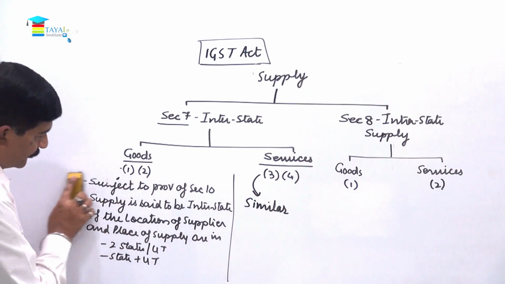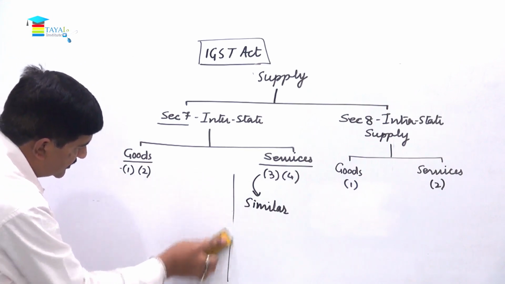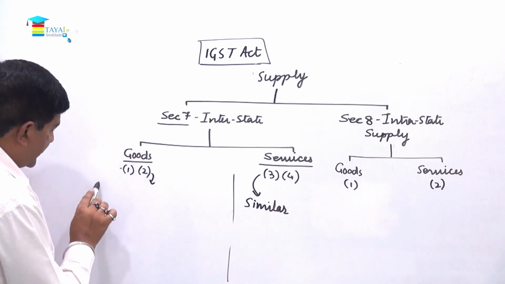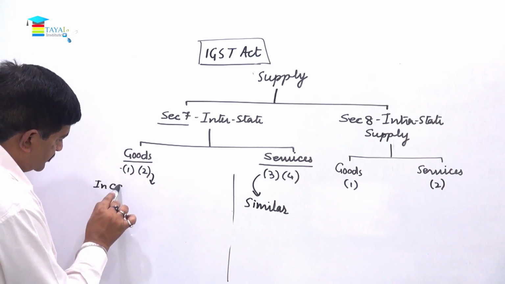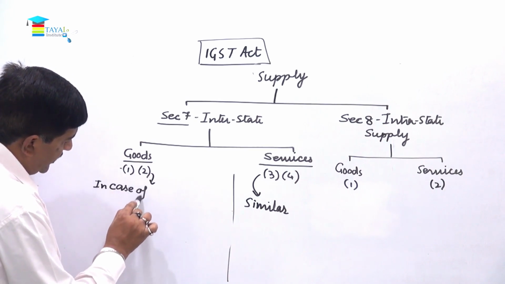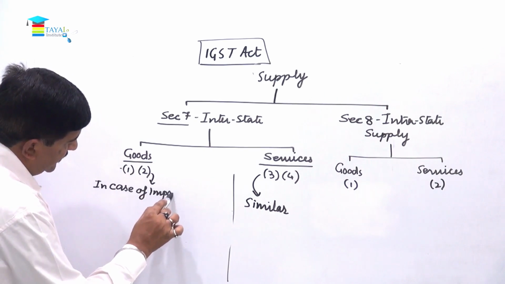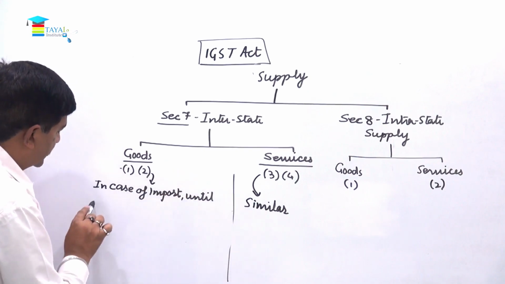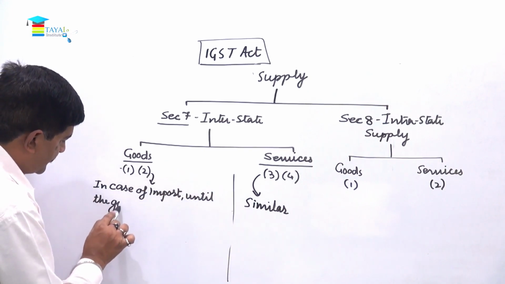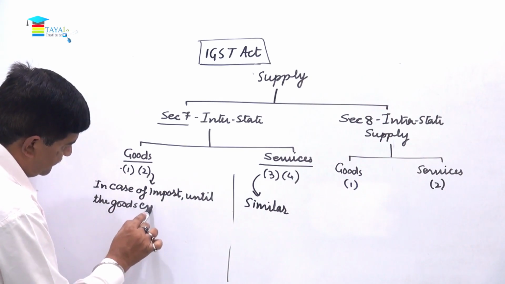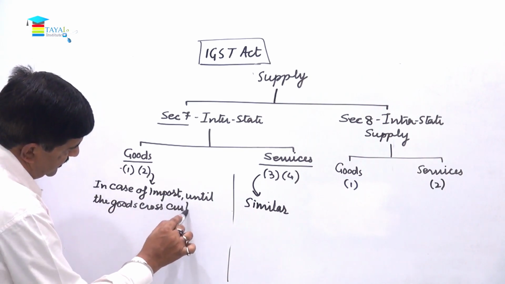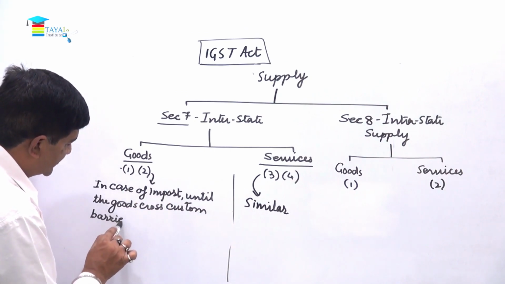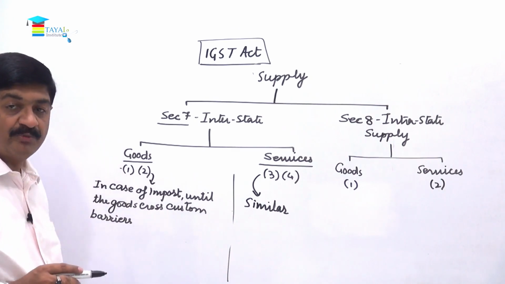Now I am focusing on subsection 2. So in case of import, until the goods cross customs barriers, right? We already explained what a customs barrier is, that is, until the goods are allowed to be removed by the officer.